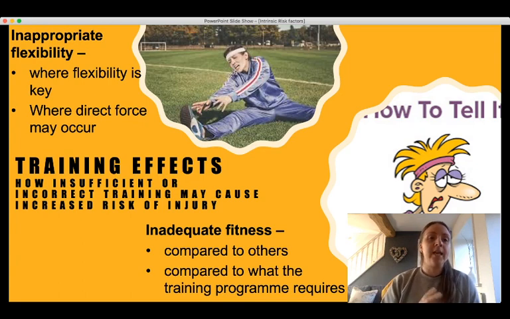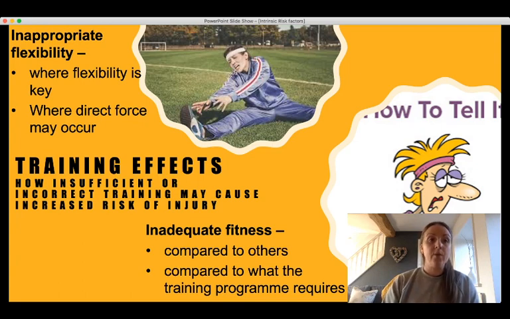So in a sporting example where flexibility is key, let's say in gymnastics or in dance, a low level of flexibility would be an intrinsic risk factor under that training effects banner. The person hasn't trained enough in terms of their flexibility. Maybe the gymnast or the dancer performs a split leap and they push their joint too far beyond its current range of motion and end up damaging the associated ligaments with that joint.